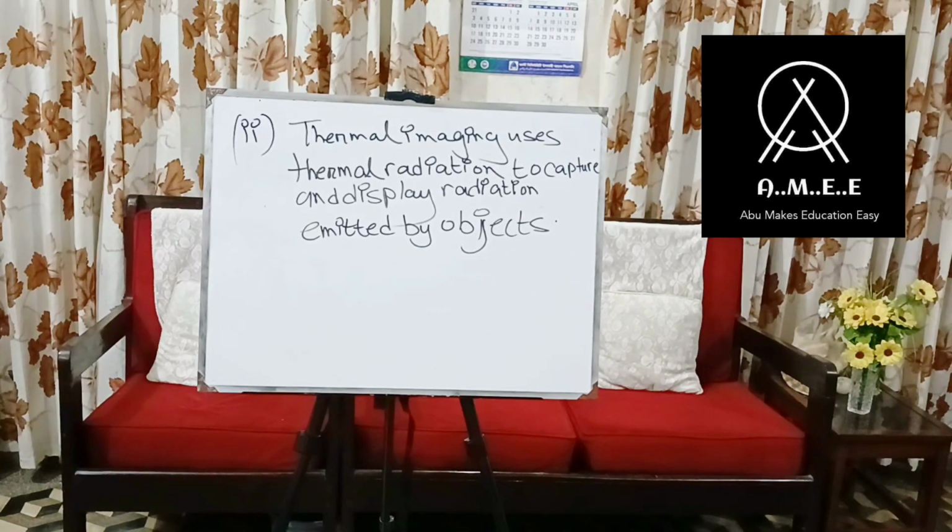For example, if a human gives out thermal radiation, the radiation will be captured by the CCTV camera and it will show a human figure. If it is an animal, then it will show an animal figure. That is where thermal imaging works.